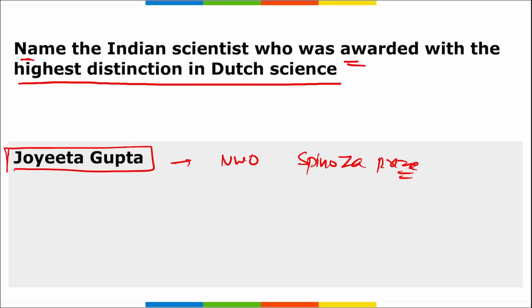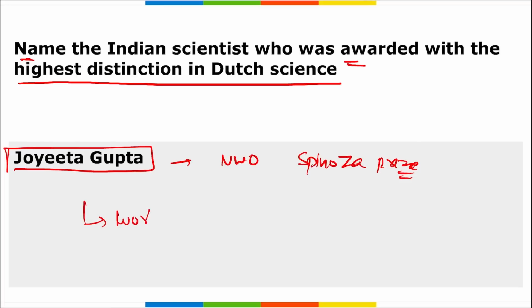Dutch Research Council has named Indian scientist Jyoti Gupta, who is the professor for environment and development in the global south at the University of Amsterdam, and she is the recipient of the NWO Spinoza Prize, that is the highest scientific award in the Netherlands. Right? Important.